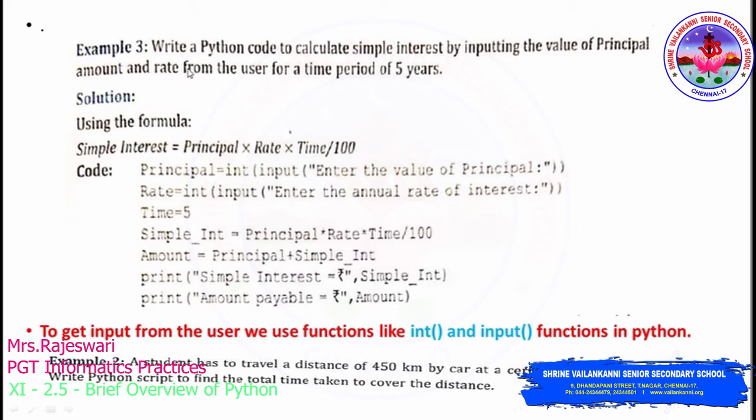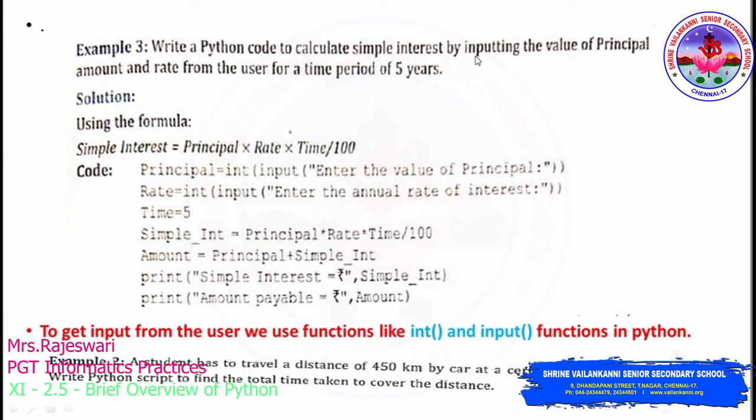So look at this program. Here they have provided a problem, and based on that we are going to write a program. From the question itself you can understand and you can start to write the program. I'll explain the very first one, and the second one let us do now. Write a Python code to calculate simple interest by inputting the value of principal amount and rate from the user for a time period of 5 years. So what they are saying here is they are asking you to calculate the simple interest, and to write a Python code for that. Normally the simple interest formula is PRT by 100, which is principal, rate and time by 100.